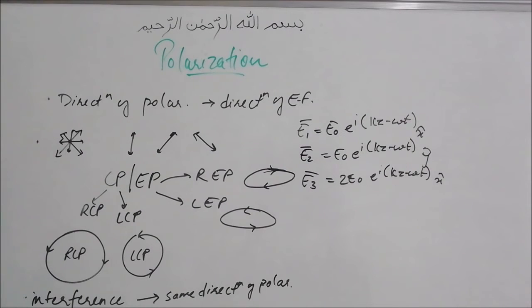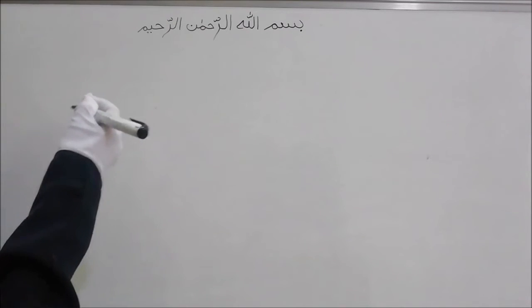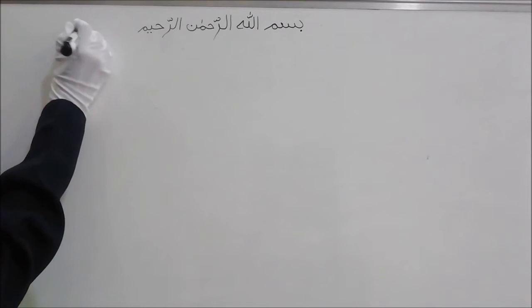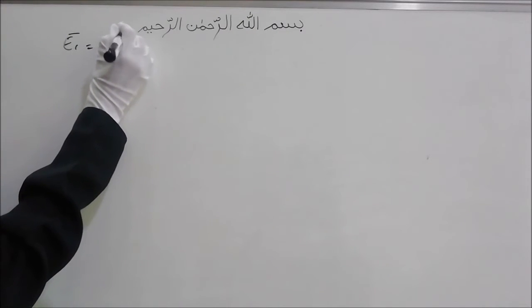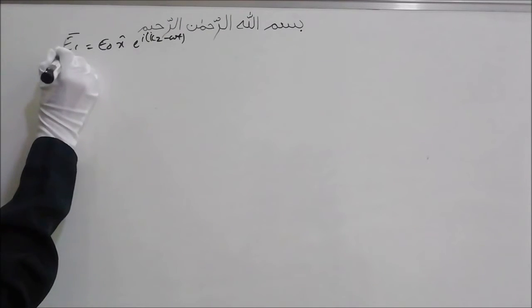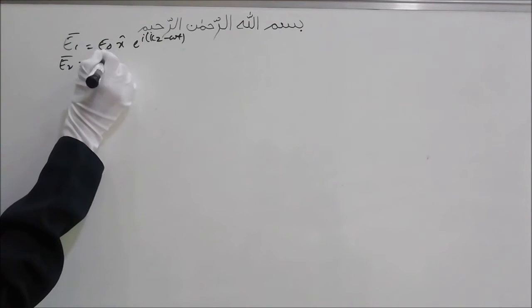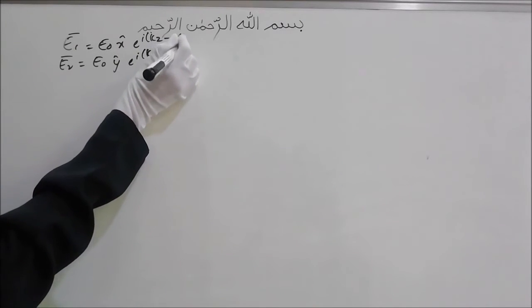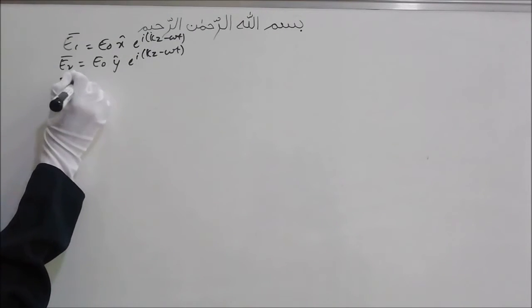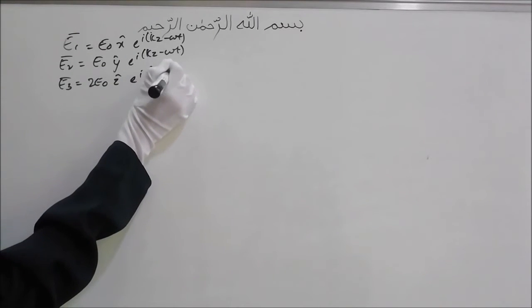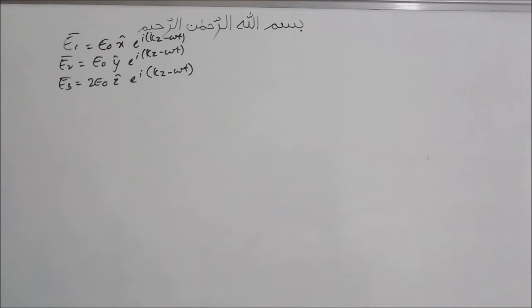Now let's say we have superposition of two plane polarized waves. E1 we wrote as E naught x hat e raised to i(kz minus omega t). E2 was also E naught but y hat e raised to i(kz minus omega t), and E3 was 2 E naught z hat e raised to i(kz minus omega t).